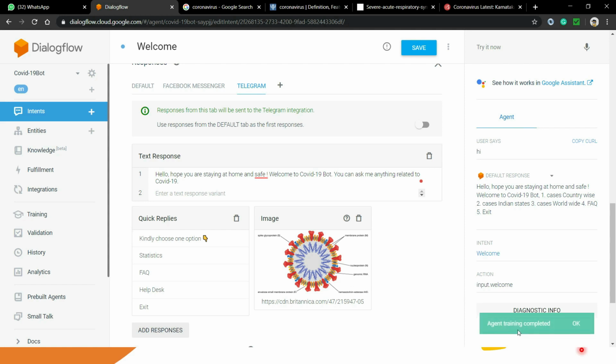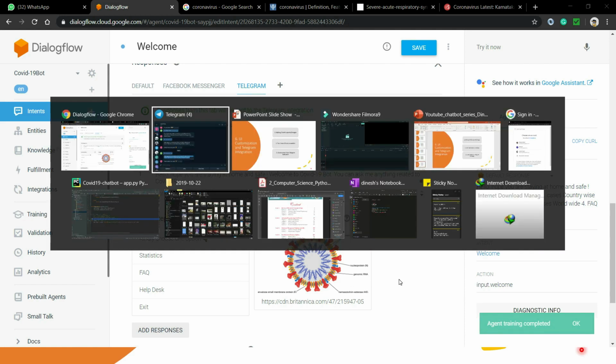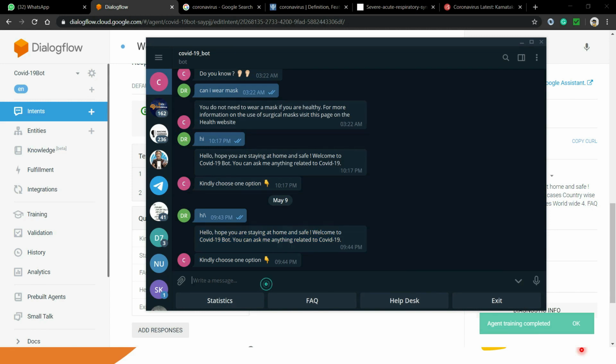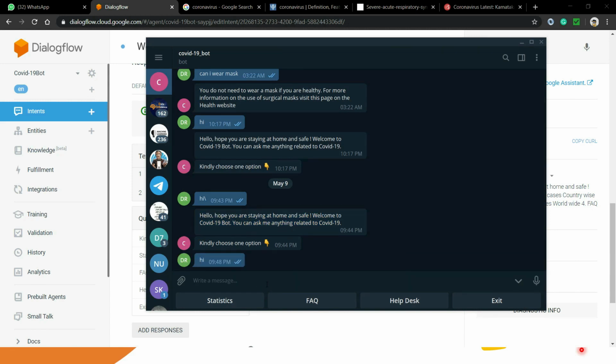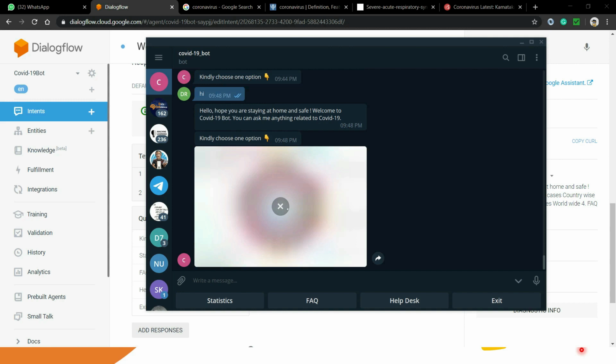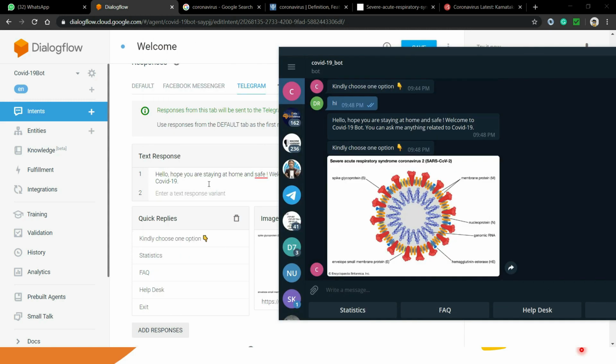Okay, yeah, so training is started and completed. Now let's go back to Telegram and just ping hi. You will be able to see that after the text response, first is text, then it is showing me quick replies, kindly choose one option like buttons, and after that the third option is images.